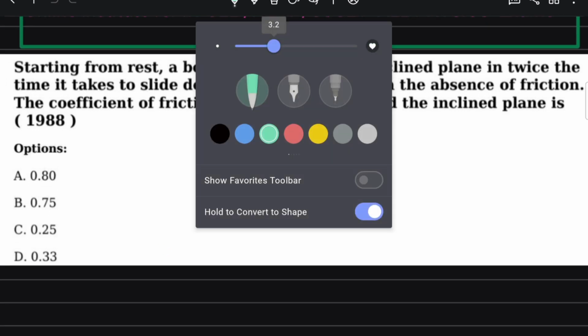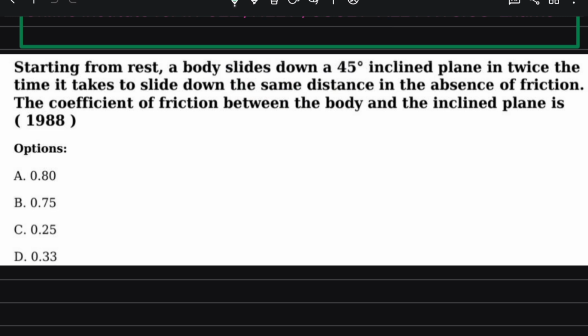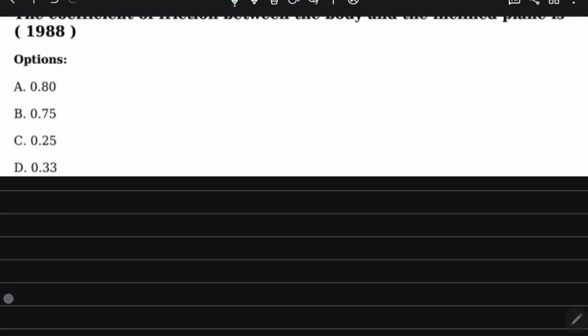So this question is from the 1998 NEET physics examination. This question is saying that starting from rest, a body slides down a 45-degree inclined plane in twice the time it takes to slide down the same distance in the absence of friction force.